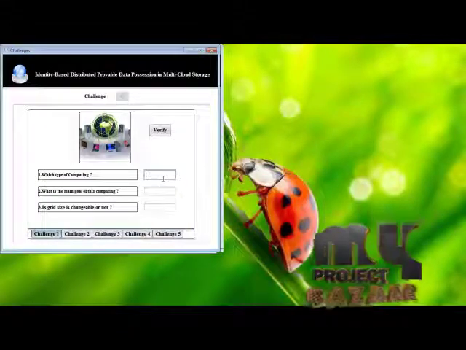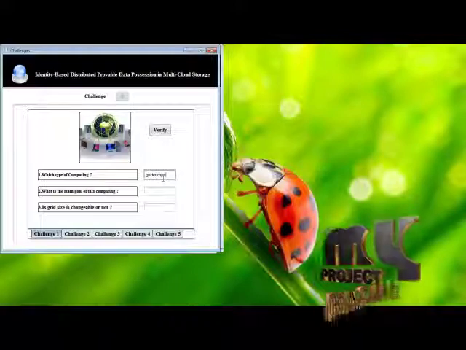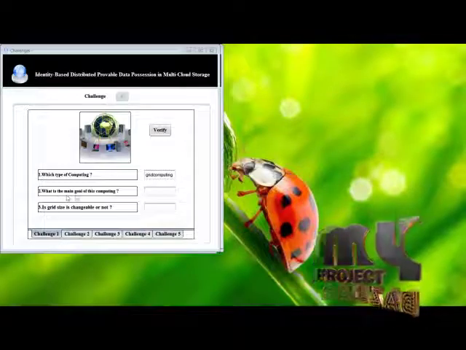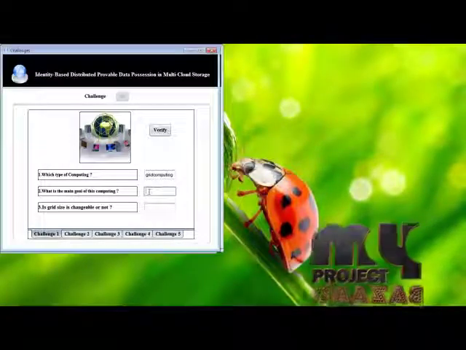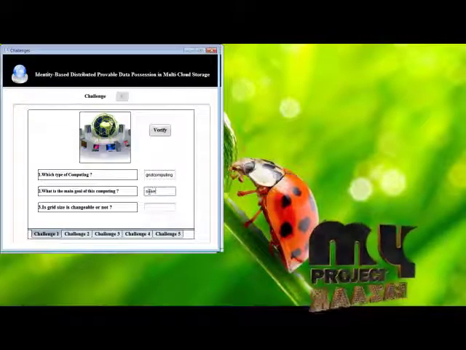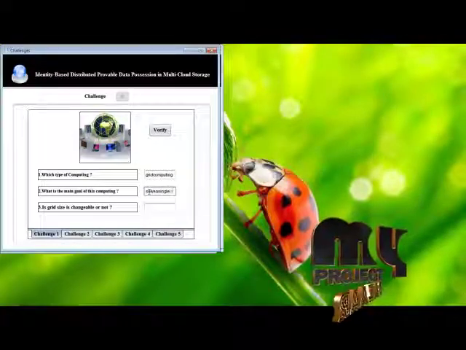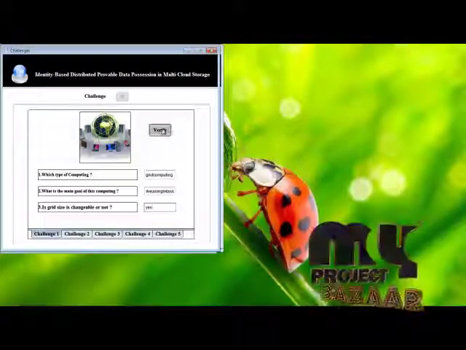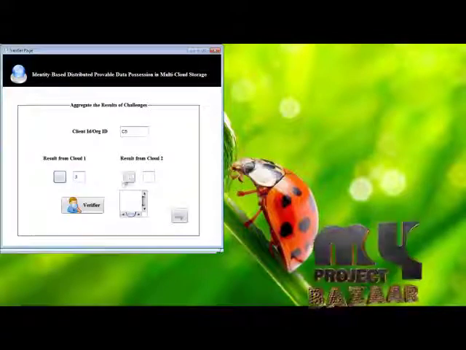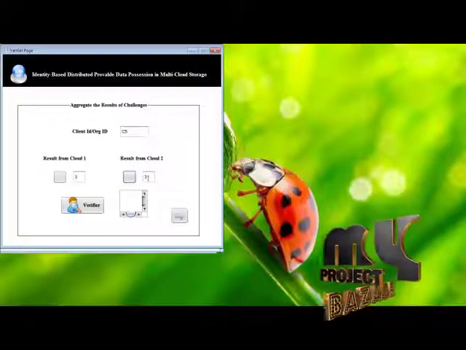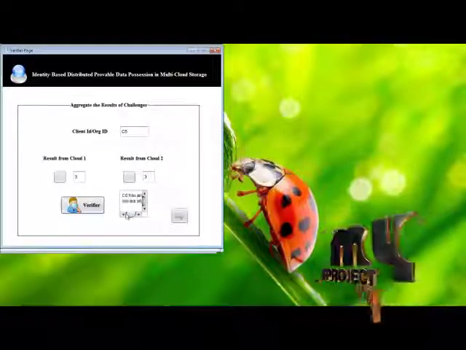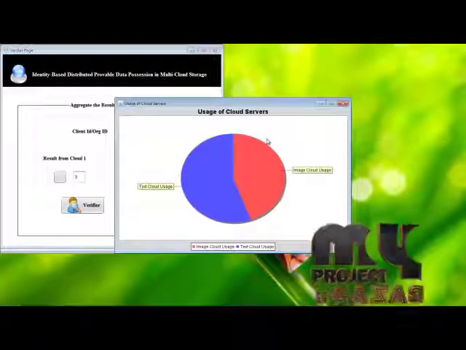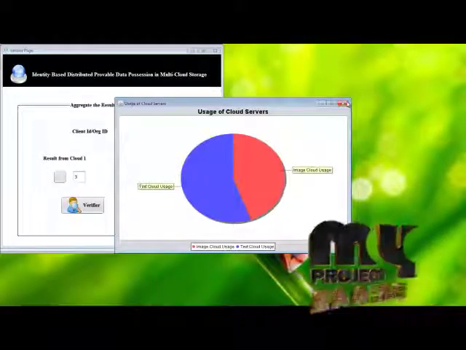Enter the answers, then verify. Now verify the results. Both results are the same, so the challenge is valid. This shows how much cloud storage is occupied. Thank you.